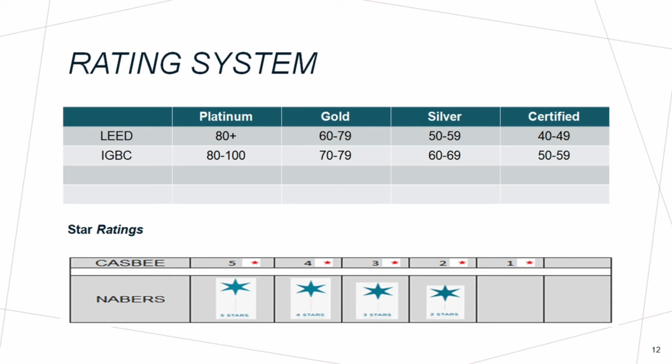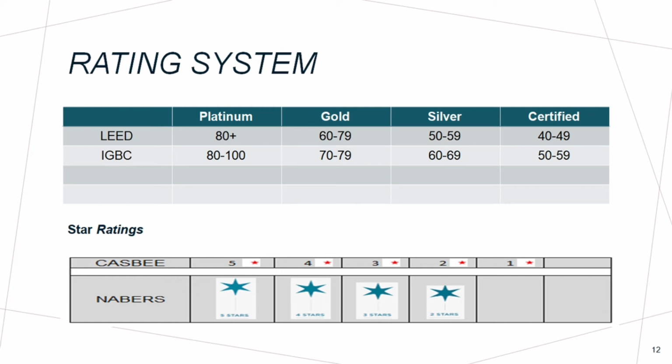Similarly, IGBC, the Indian organization, provides the same certification levels: certified, silver, gold and platinum. Only the points vary here. If you achieve 50 to 59, you will get certified. If you achieve 60 to 69 points, you will get silver certification for your project. If you achieve 70 to 79 points, they will award you gold certification. If you achieve more than 80 points, they will provide you platinum certification as a green building.